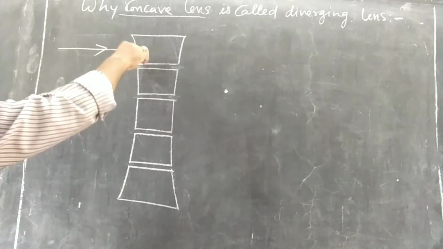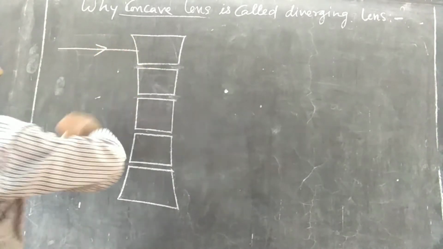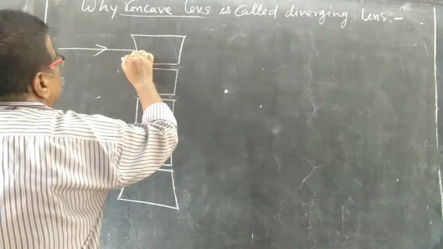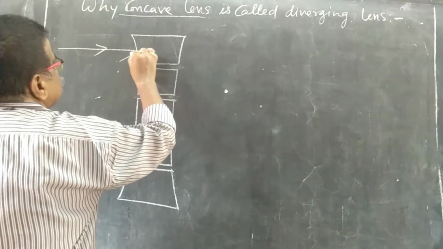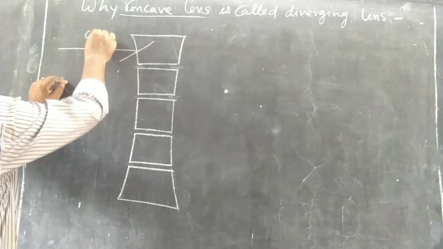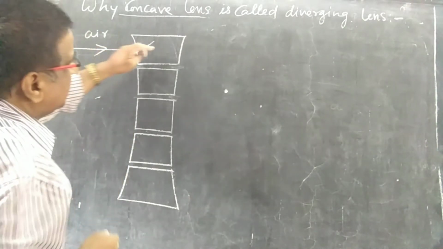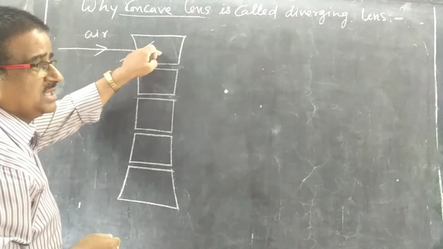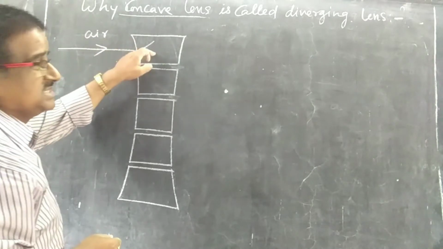As you can see, this light ray is not perpendicular, so we will make a perpendicular on the surface. This is the normal. Now the light ray, on this side it is air and it is moving into the glass slab, so it is glass and glass is denser.